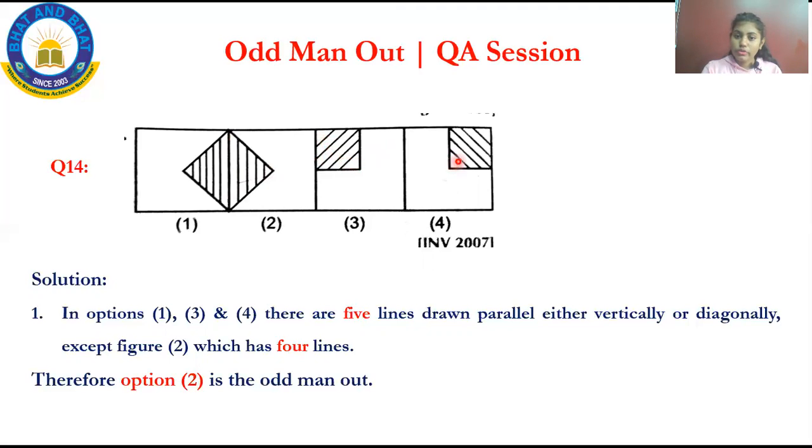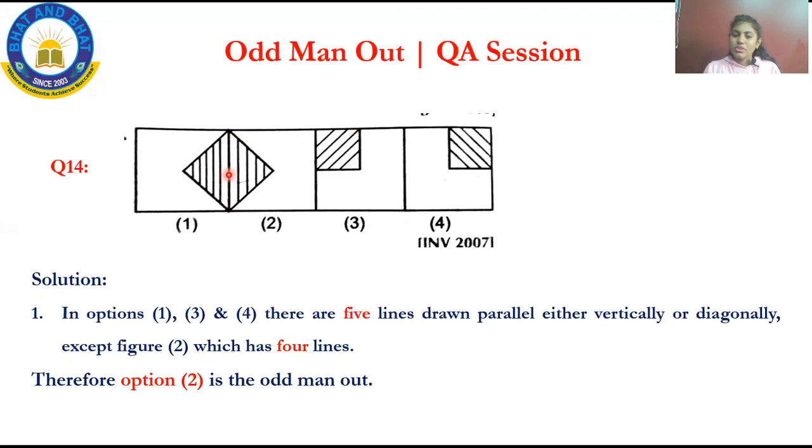Now come to option 4. 1, 2, 3, 4, 5. How many lines? 5 lines. The first figure, third figure and fourth figure are having 5 lines. But the second figure is having only 2 lines. You may get confused. See, this is a circle with a line, it is used to join. It is darkened when compared to other lines. This is used to draw, but it is having only 4 lines.